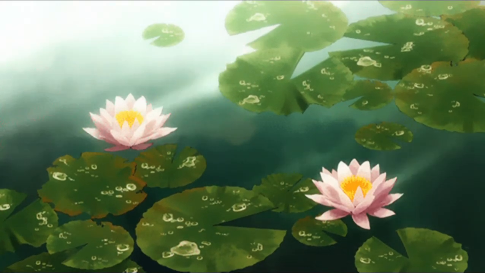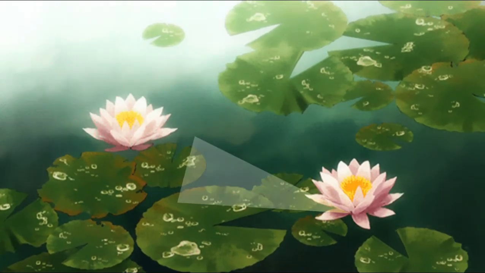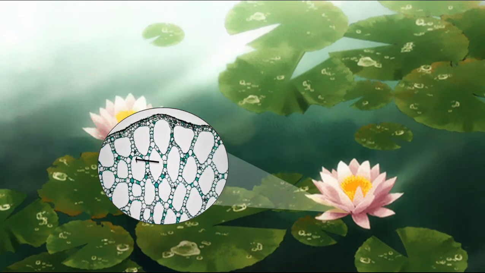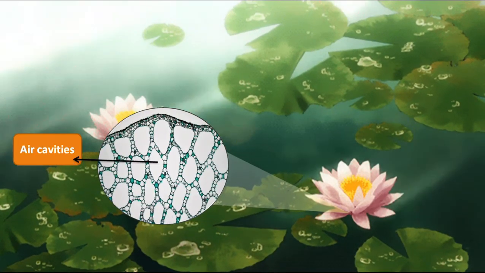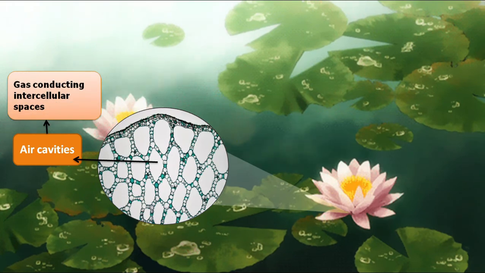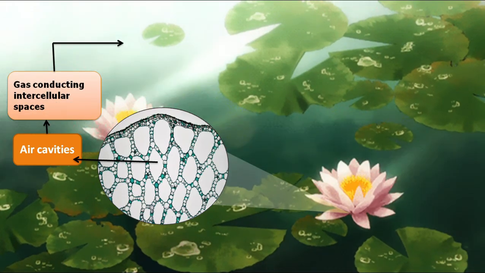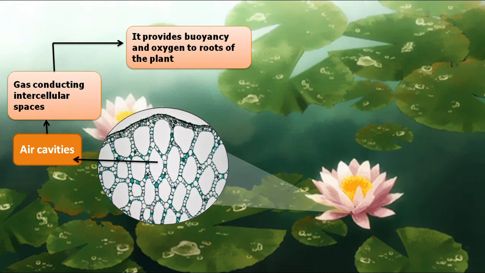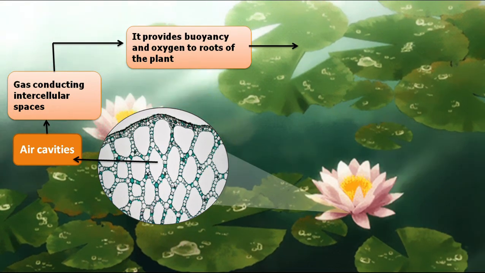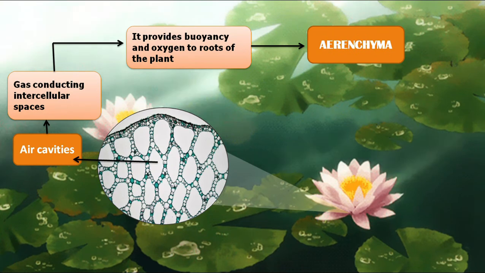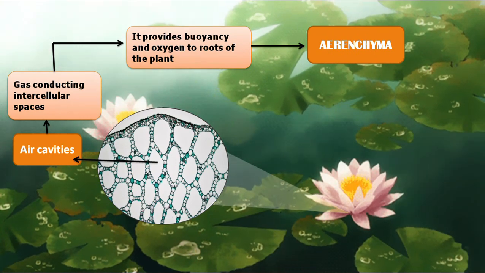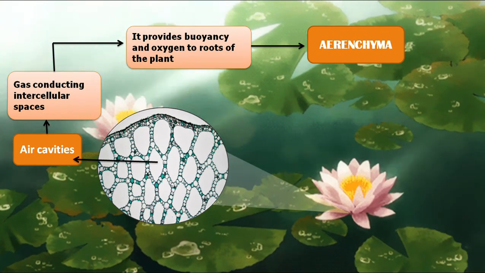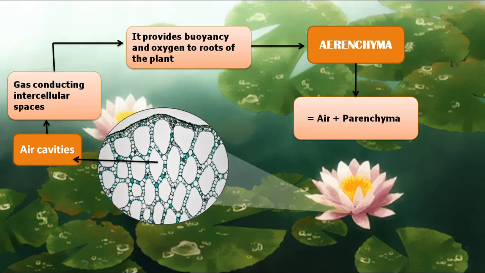In floating plants, cells of parenchyma tissues have large intercellular spaces, and these spaces are usually filled with air. Hence, it provides buoyancy to the plant and provides oxygen to the roots of the plant. And this type of parenchyma is referred to as aerenchyma. Just like chlorenchyma, aerenchyma is made up of air plus parenchyma.